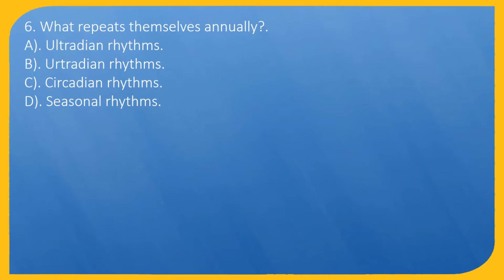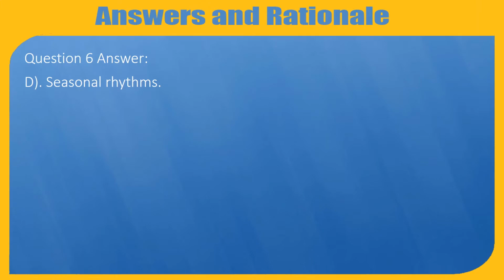Question 6. What repeats themselves annually? A. Ultradian rhythms. B. Ultradian rhythms. C. Circadian rhythms. D. Seasonal rhythms. Question 6 answer, D. Seasonal rhythms.